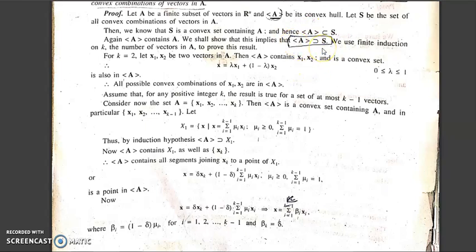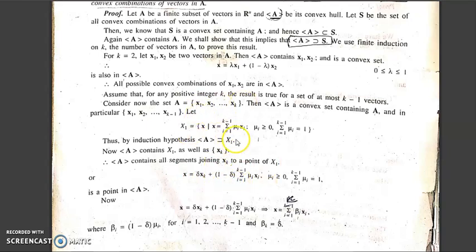So what is S? It is a convex combination, but for k minus 1 vectors we have assumed that. So X1 will be contained in the convex hull. Now we have to prove this: it contains x1 as well as xk, because A contains x1 as well as xk also. Now A contains all segments joining xk with x1. Obviously, because it is a convex hull, it is a convex set, so it will contain the line segment joining x1 and xk. So we have written small x is equal to lambda xk plus 1 minus lambda